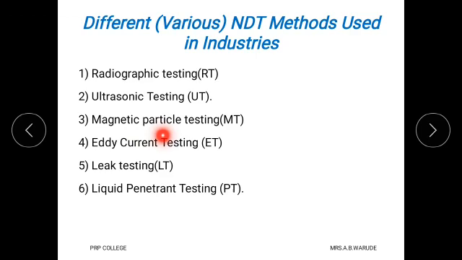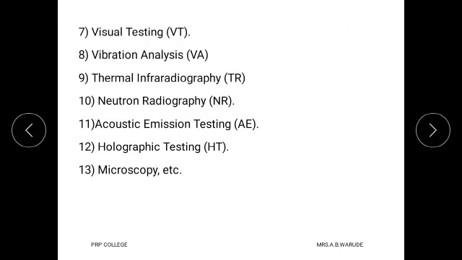Third is magnetic particle testing, called as MT method. Fourth is eddy current testing, called as ET method. Fifth is leak testing, called as LT method. Sixth is liquid penetrant testing, called as PT method. Seventh is visual testing, called as VT method. Number 8 is vibration analysis, called as VA method.